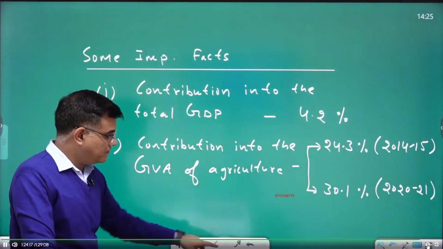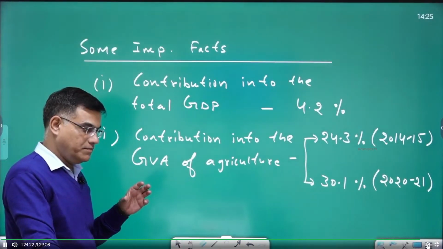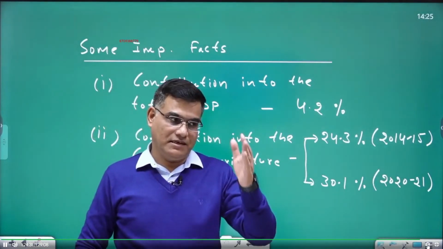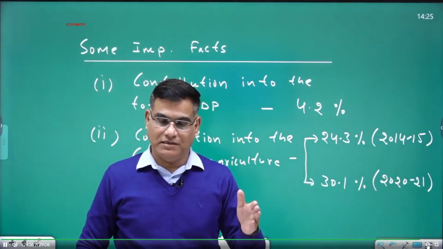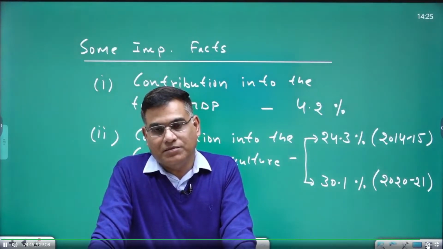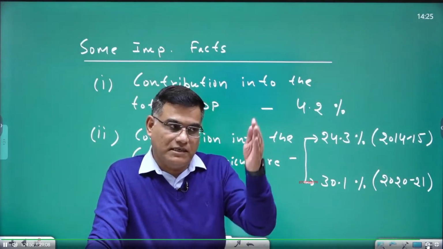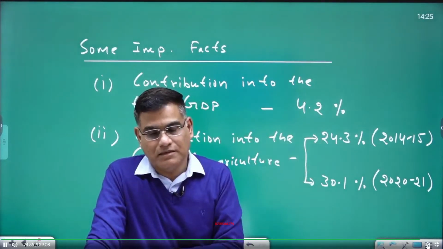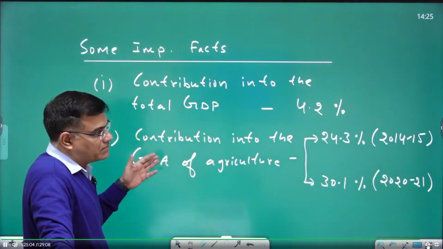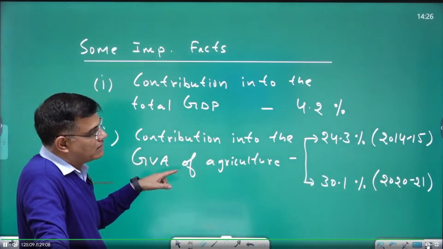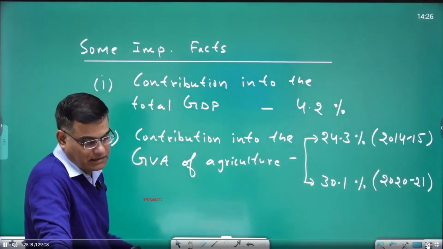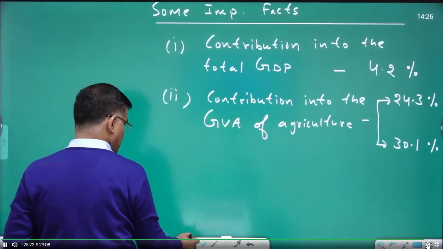And I taught you GVA and GDP. So sigma GVA gives the GDP of our country; growth for our country is measured through GDP. But at the activity level, like agriculture as an activity, manufacturing as an activity, we see GVA. You cannot say agricultural GDP. It is a kind of agricultural GVA. So what is agricultural GVA? What is manufacturing GVA? You then make sigma. So we are writing GVA here in the present method of national income calculation. In agricultural GVA, in that year it was contributing around 24%. Now it is contributing around 30%. So its contribution is increasing.